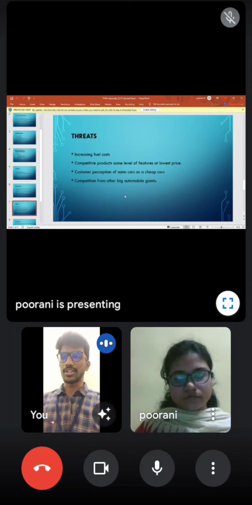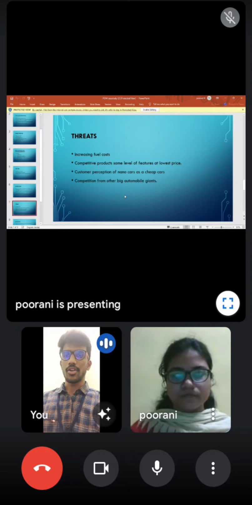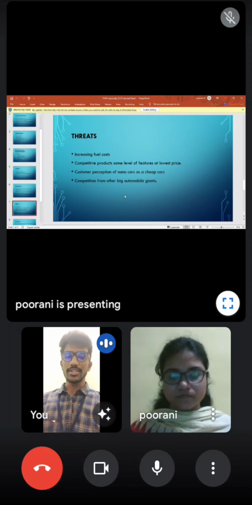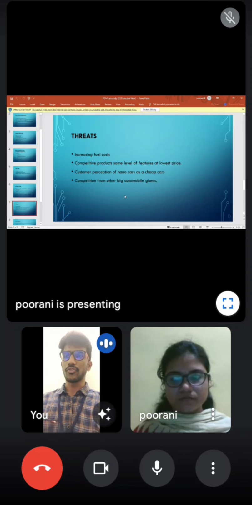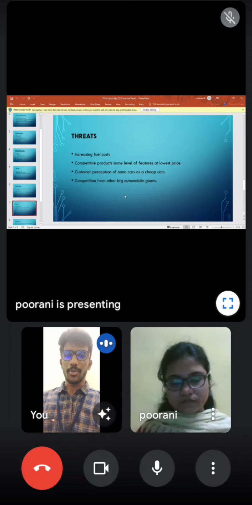Next, we saw the threats. Increasing fuel cost. Competitive products: the same level of features at a lower price, which is a negative for this product. Customer perception of the Nano as a cheap car: customers thought it was a cheap car because it cost around 1 lakh, so it is a threat. Competition from other big automobile chains, which are much bigger compared to this.